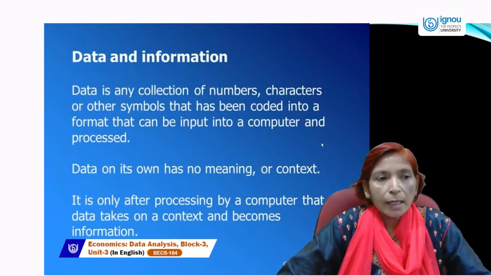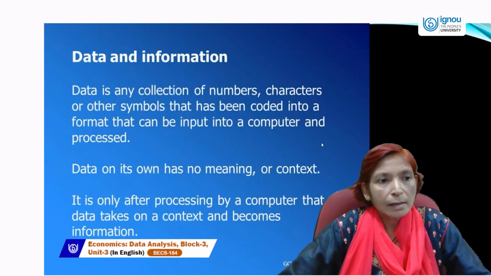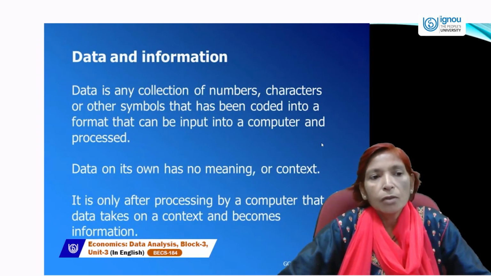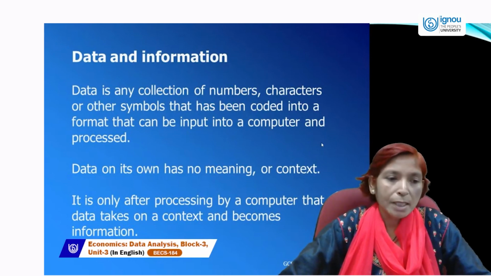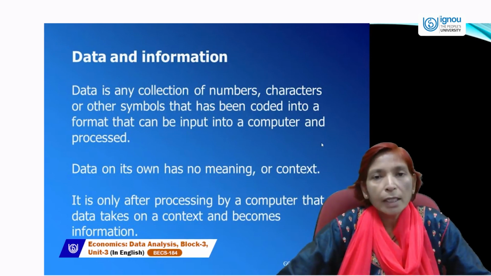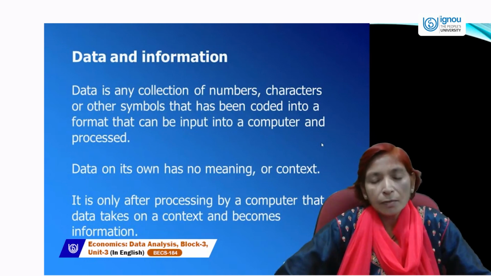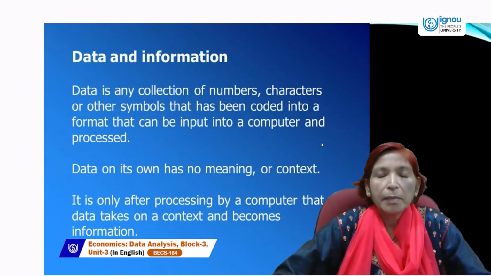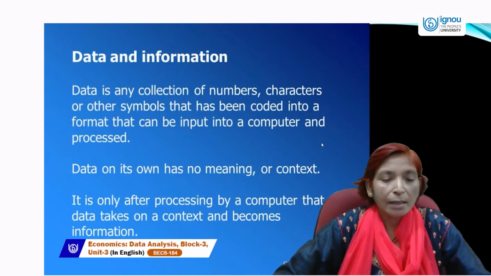Data and information. What is data? Data is any collection of numbers, characters, or any other symbols that has been coded into a format that can be input into a computer and processed. Data generally has no meaning or context, but if we use this data for calculating mean, median, or measures of dispersion, then it will be more useful.